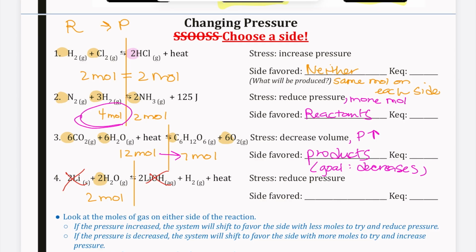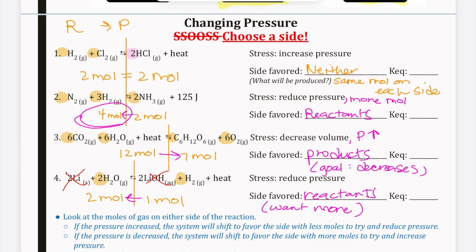I have 1 mole of hydrogen, and so I've got 2 moles of gas on the reactants, 1 mole on the products. So if we're reducing pressure, we're going to want to increase pressure to get back to equilibrium. So the side with more moles is going to be favored, and this is going to favor our reactants. So reducing pressure, we want more moles to increase that pressure to get back to equilibrium.